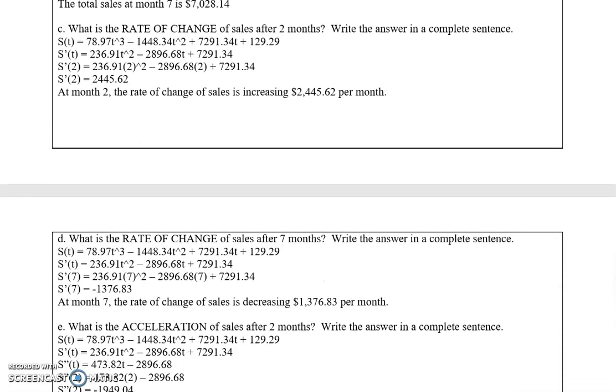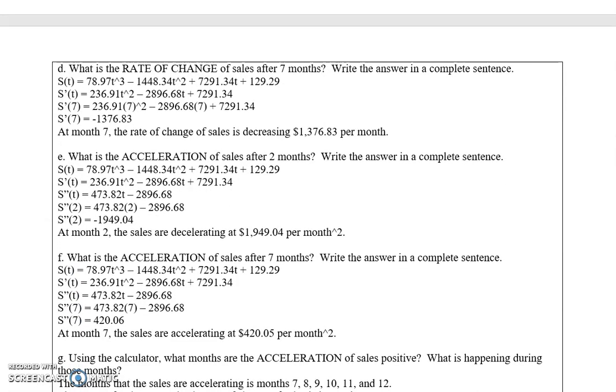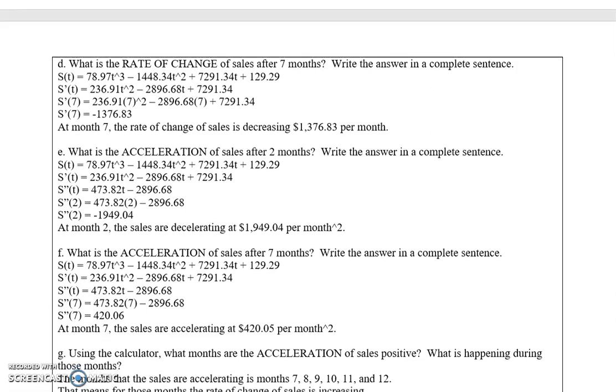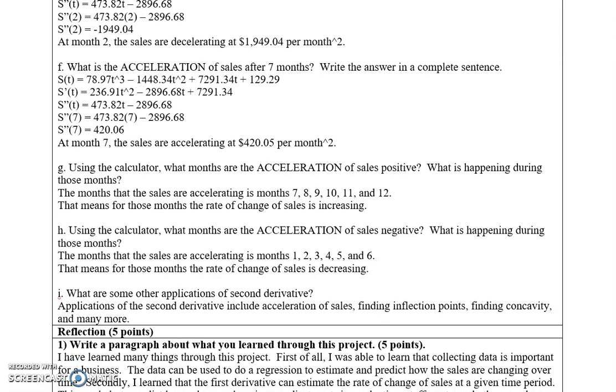To find the rate of change after 7 months, again, you take the first derivative, plug in 7, and at month 7, the rate of change is decreasing $1,376.83 per month. To find the acceleration of sales after 2 months, you take the second derivative, plug in 2. So at month 2, the sales are decelerating at $1,949.04 per month squared. And to find the acceleration of sales after 7 months, you take the second derivative, plug in 7. So at month 7, the sales are accelerating at $420.05 per month squared.